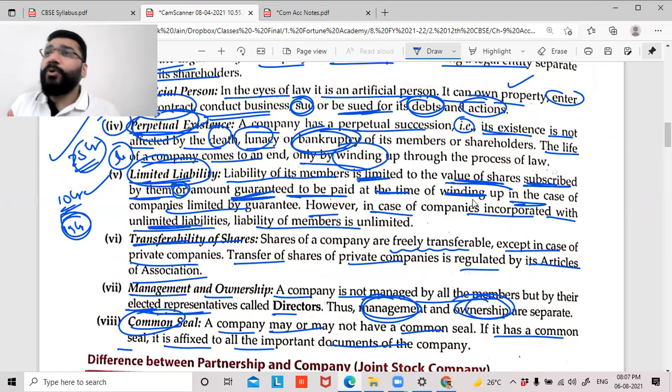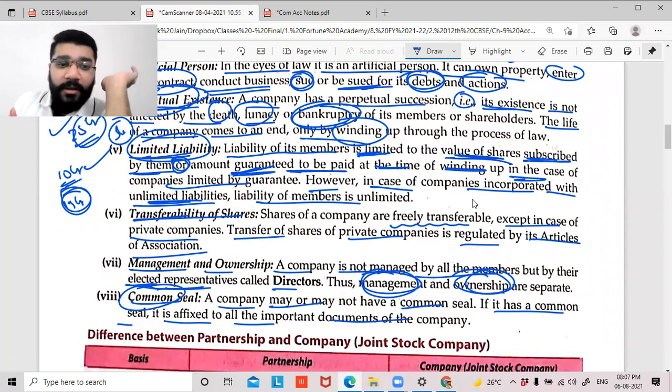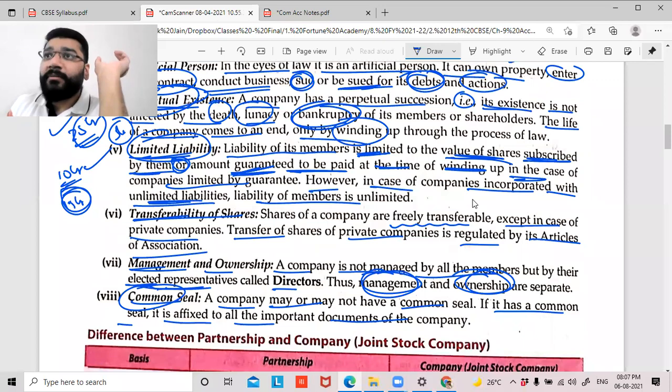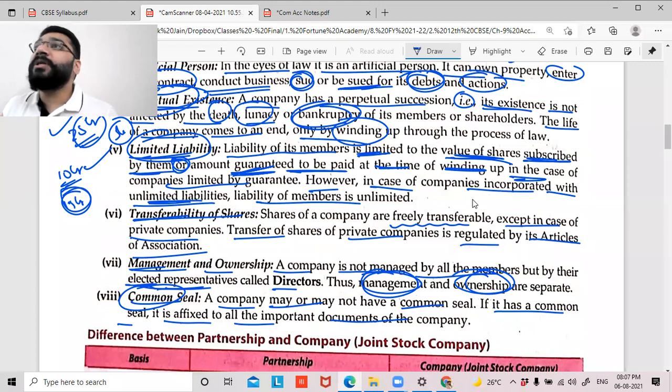Next is transfer. You can transfer the shares freely. In a public limited company, you can transfer it freely. In a private company, you can transfer only if permission is given by the articles of association. The management and ownership both are different here. It is not necessary that every owner is the management here. Management means the person who manages the business. So all the shareholders together in the meeting will decide that, okay, this company will be run by Mr. Mukesh Ambani.